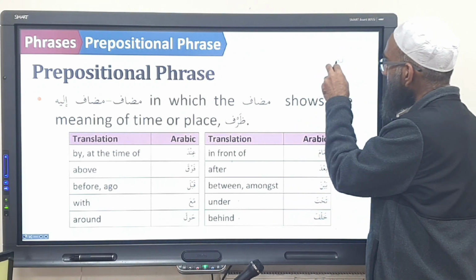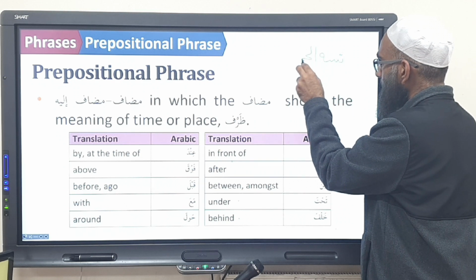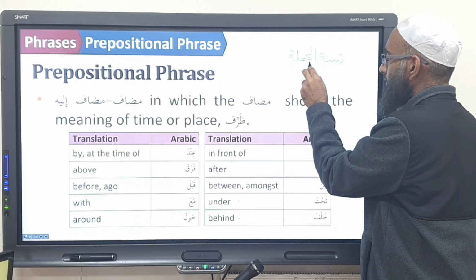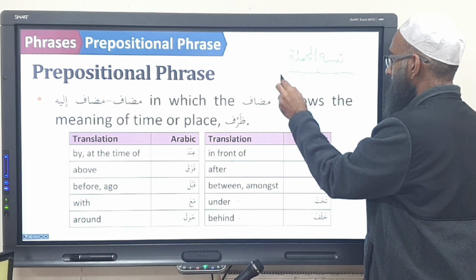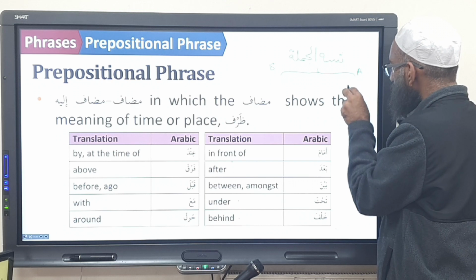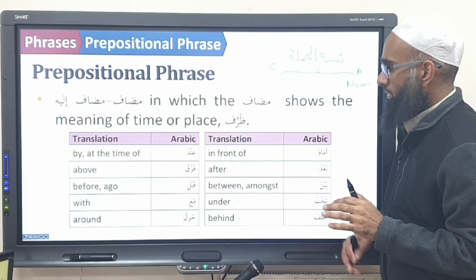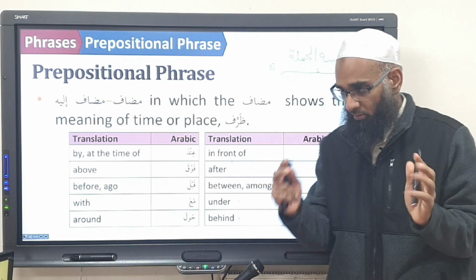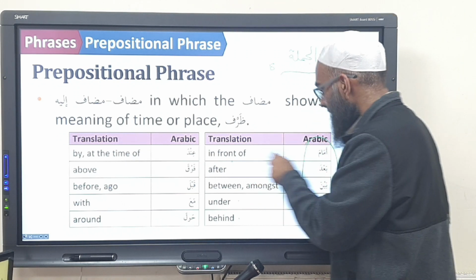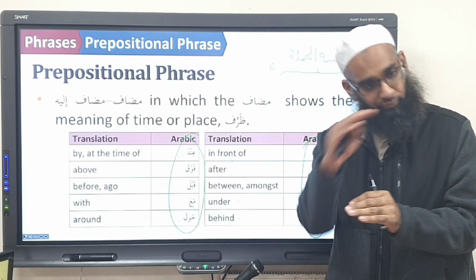Let's say here, the shibhul jumla. Two types: the A team and the B team. The A team are nouns. So what happens? These nouns, in this list and this list, become mudaf and mudaf ilayh.